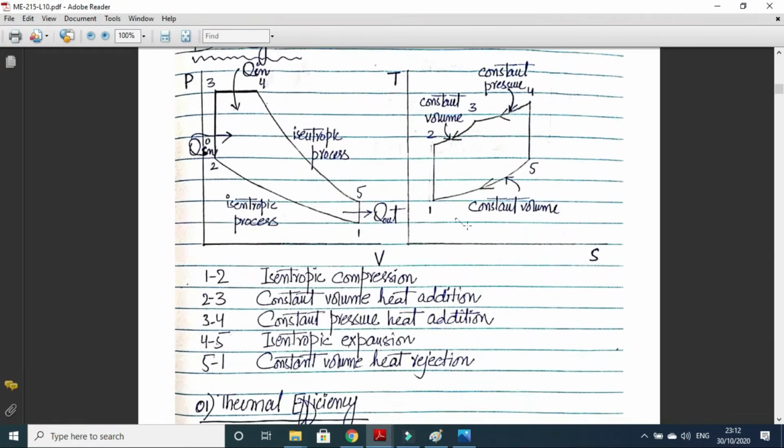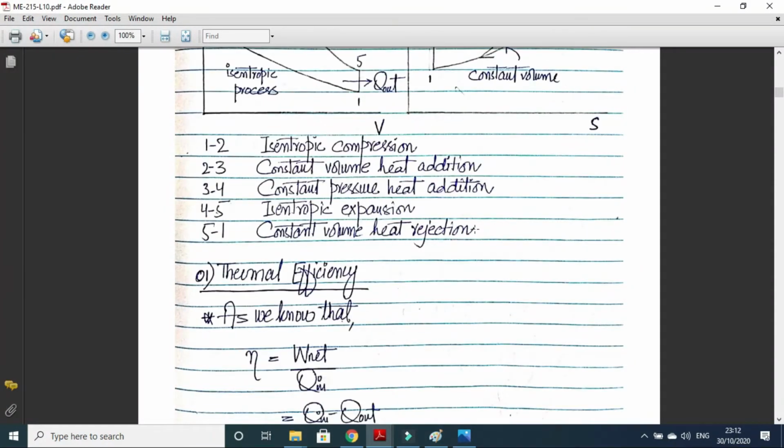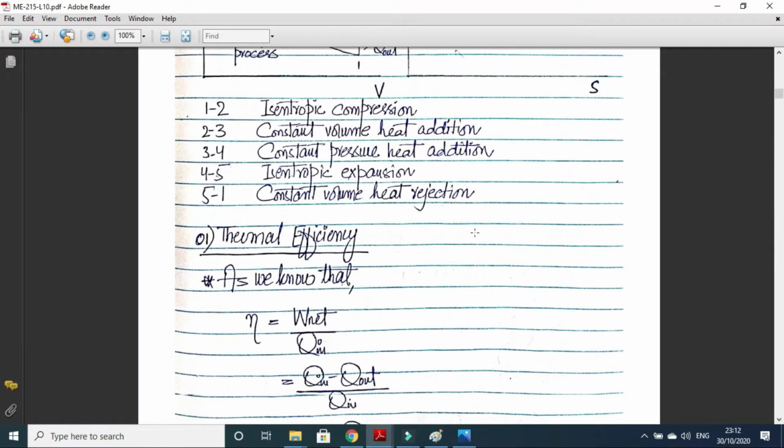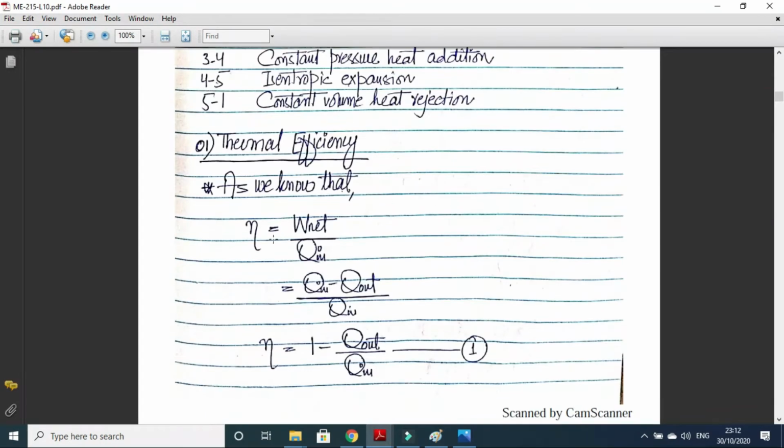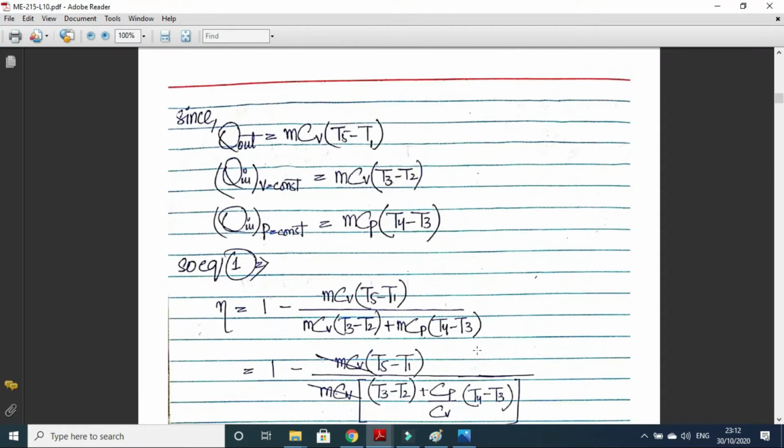So let's move forward. So let's first write the thermal efficiency expression. So efficiency formula is net work output divided by Q in. Work net can also be written like Q in minus Q out divided by Q in. And the expression can be simplified as 1 minus Q out upon Q in. This is equation number 1.